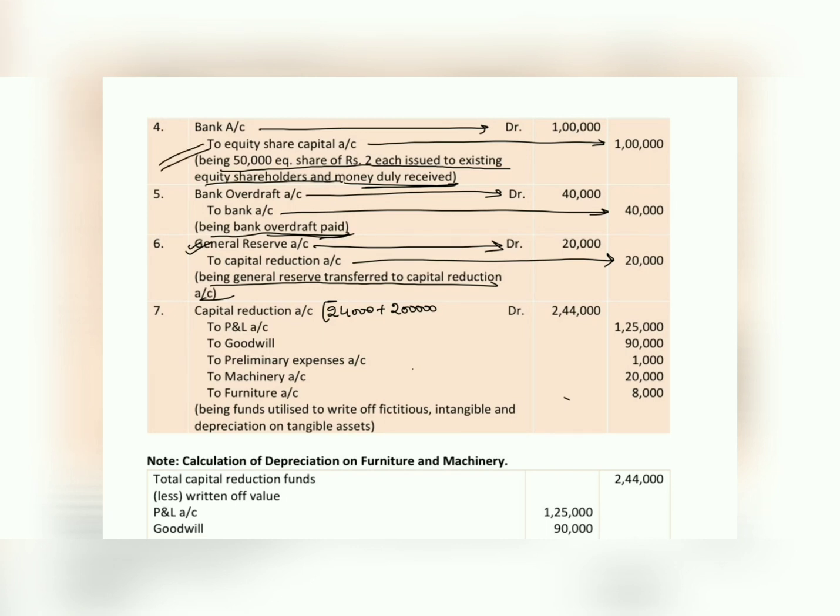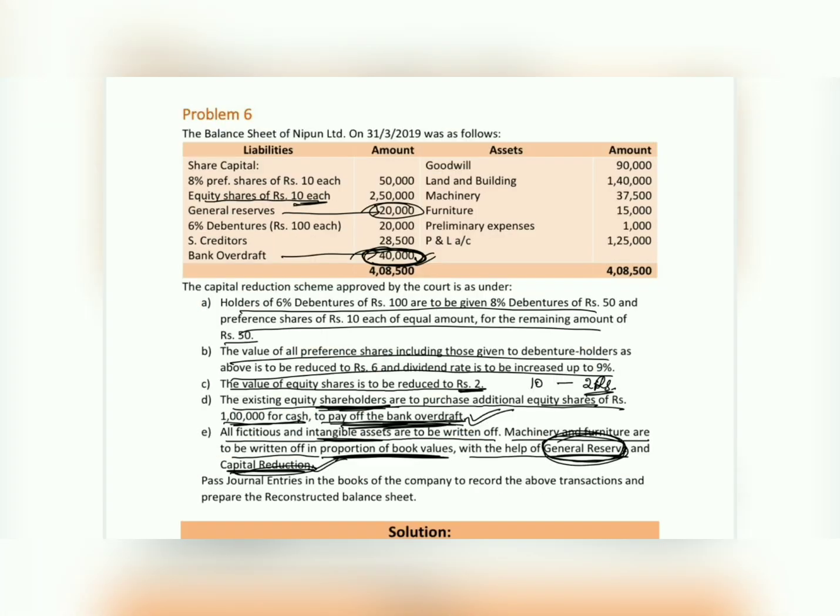In the fourth entry we do not have a capital reduction balance. In the fifth entry also we do not have a capital reduction balance, but in the sixth entry we have transferred the general reserve value to capital reduction worth 20,000. So the total value comes to 2,44,000. So capital reduction account debit 2,44,000.